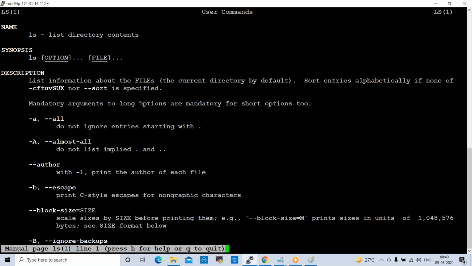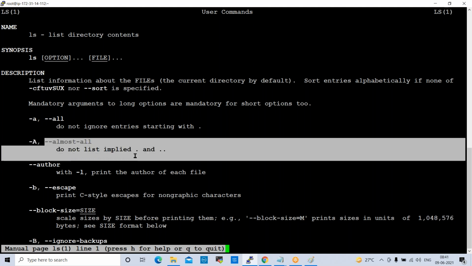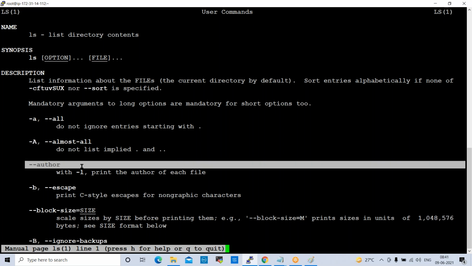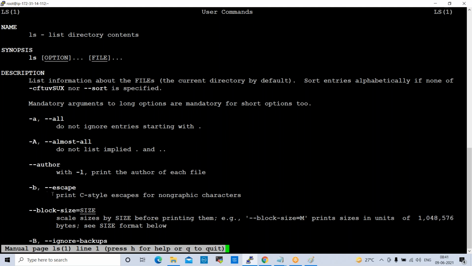Okay, so you will get help from ls. See here, name ls, list directory contents. So these are the options, -a. If you give -a, what will happen? It will show you all. Capital A, -A, it will show you some details here like this. Another option, if you give author, it will show you like this, -b. So like this, it will show you all the details about your ls command.